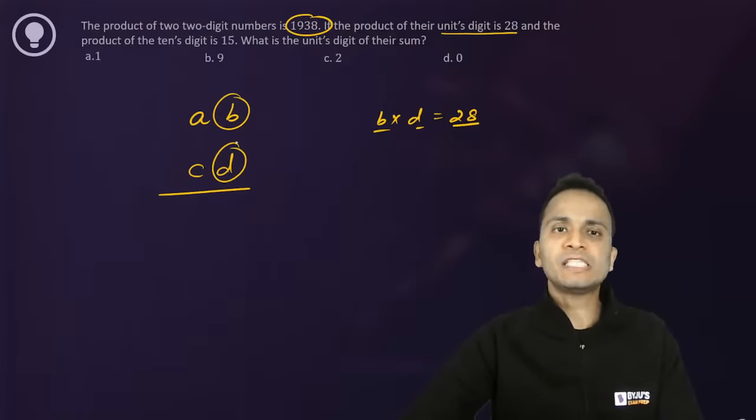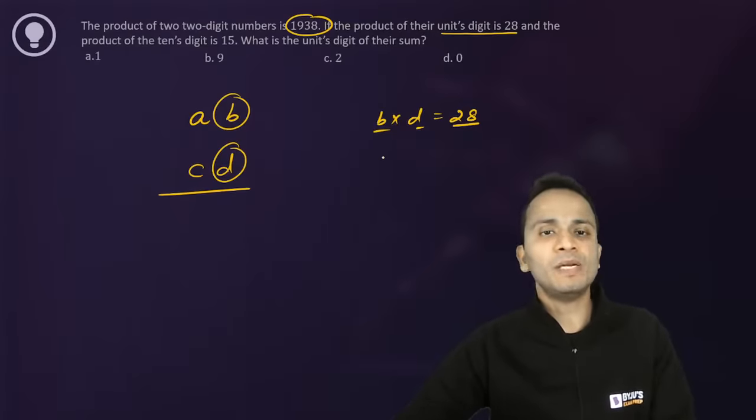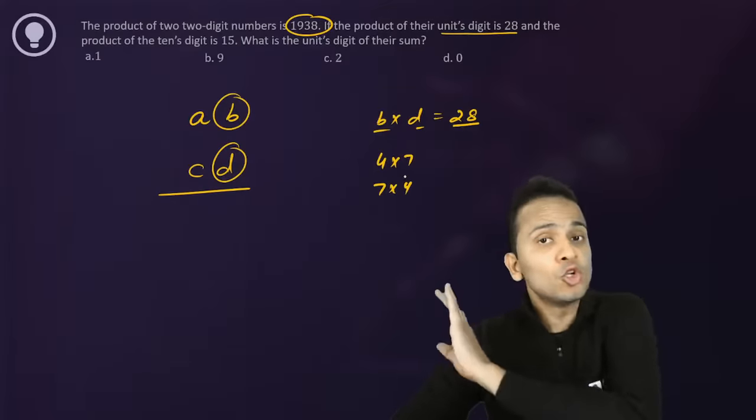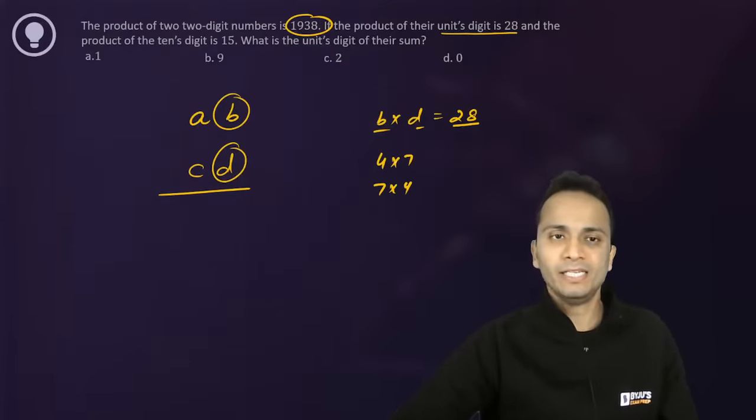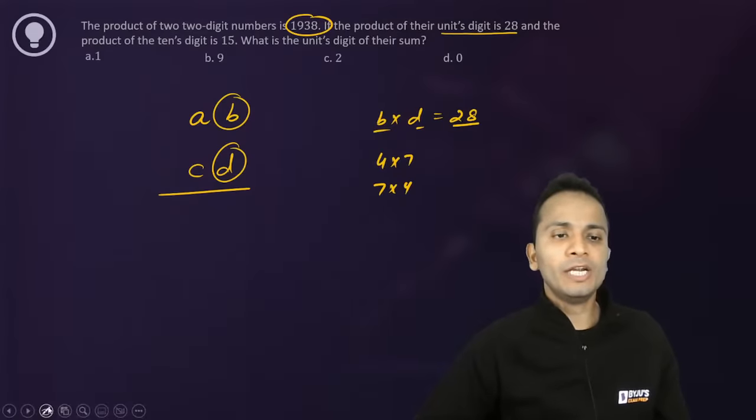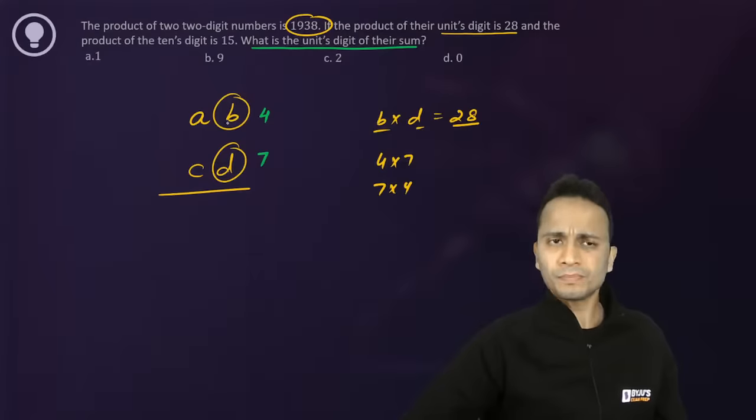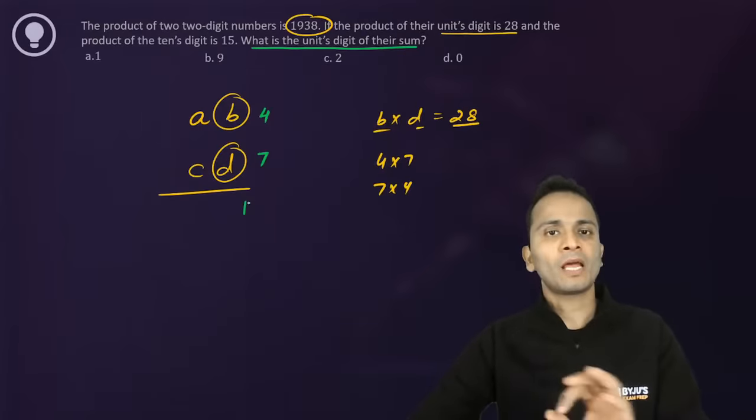Now B and D obviously are single digit numbers because they are the digits at the units place. So the possibility for B and D can only be 4 into 7 or 7 into 4. So one of them is 7 and the other one is 4. There is no other possibility for B and D, right? So B or D, 4 or 7 interchangeably. I need the unit digit of their sum. Now B is 4, D is 7 or vice versa. Whatever these numbers are, their sum will have a unit digit of 1. That's all, right? Question is over.